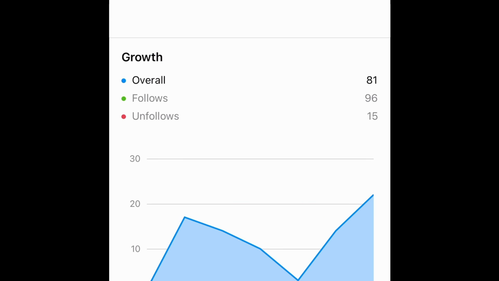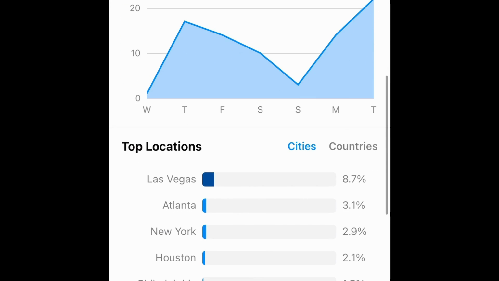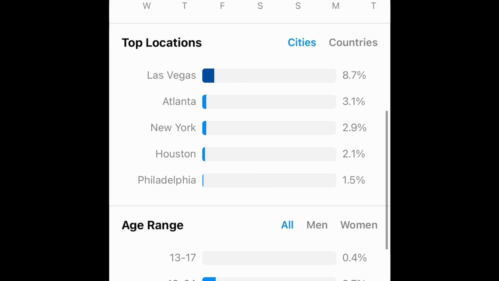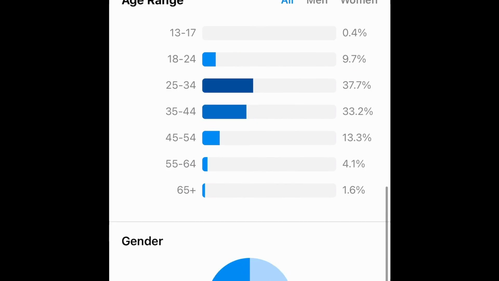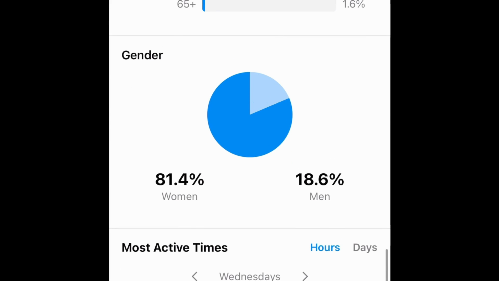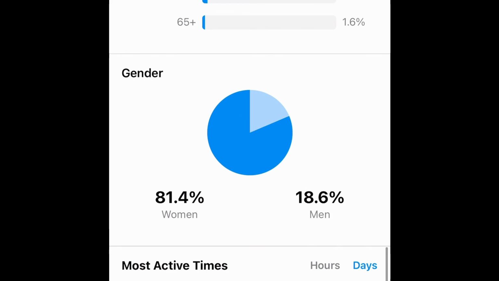You see 15 people started unfollowing me this week, which is awesome because that means that they weren't my target audience anyway, so thank you. You can see where they're from, mostly, what age group they're in, their gender, which do you have more, women or men followers. Also, the active times. So you can look at the days, it will show you which days they are most active. And this is pretty even, so I don't really care about this one.